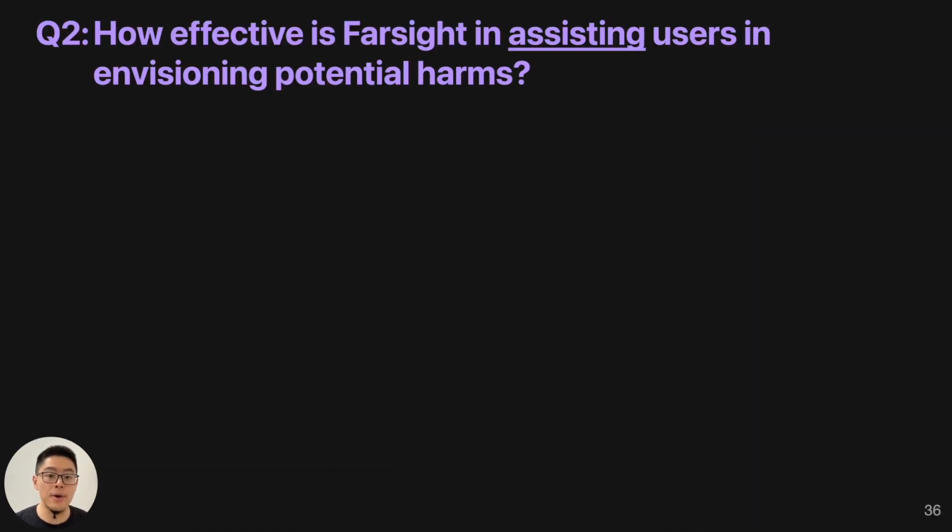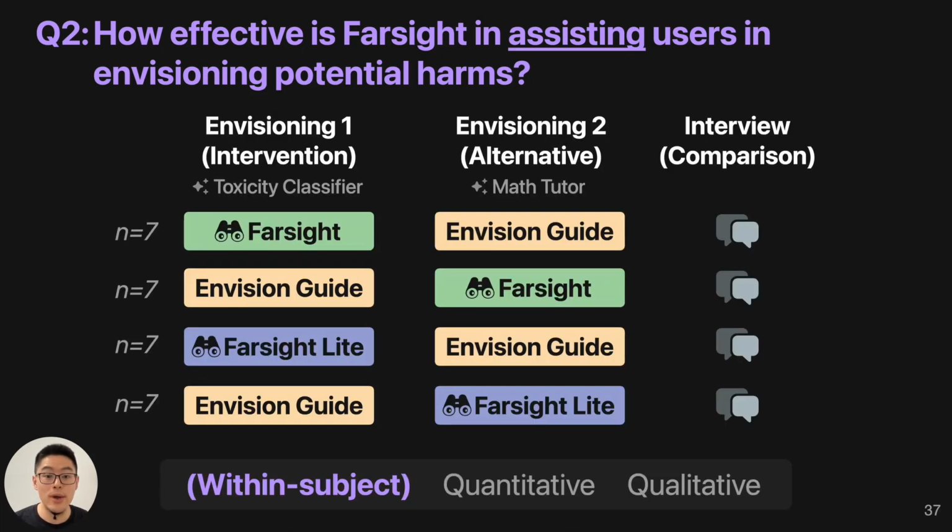Then we want to study how effective Farsight is in assisting users in envisioning potential harms. So here we design a within-subject study. We put different participants into 4 condition groups to let them try out different tools: Farsight, envisioning guide, Farsight. We swap the order to mitigate the ordering effects. Then, similar to the first one, we have an interview to ask the participants to compare the tools they have used: what the pros and cons are for the different tools.